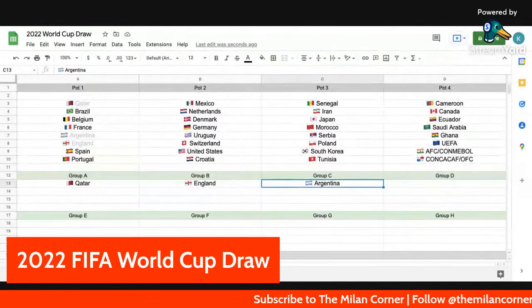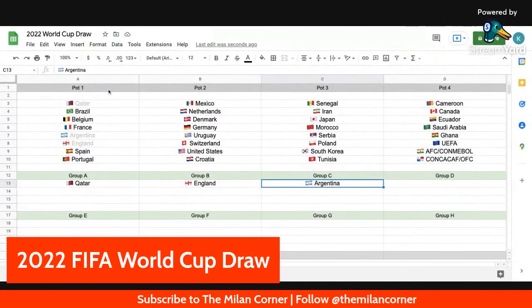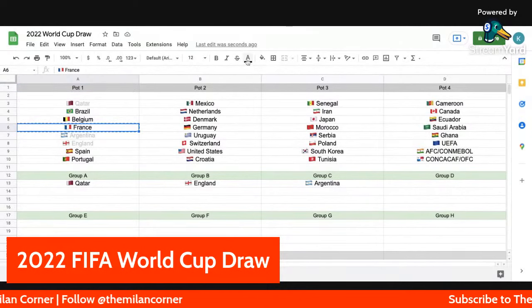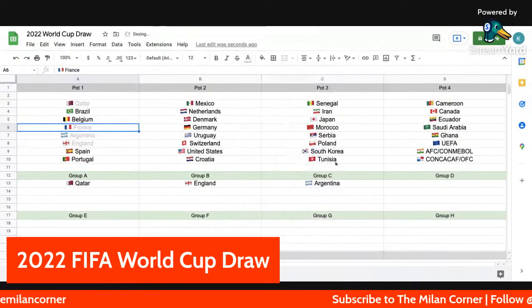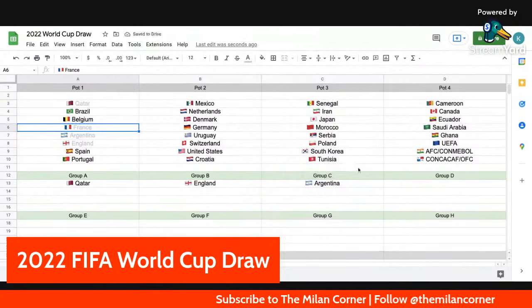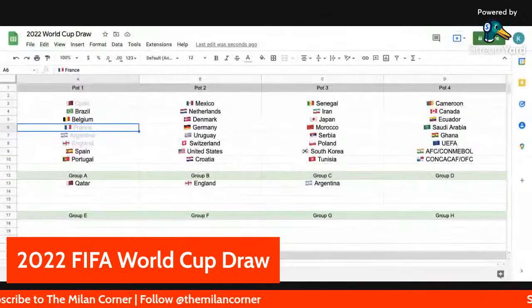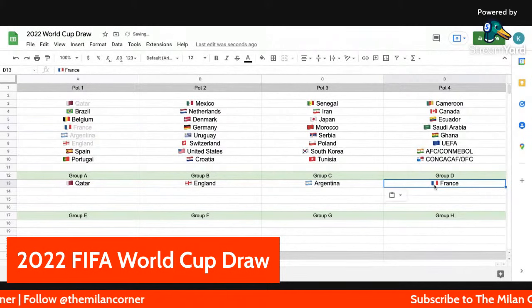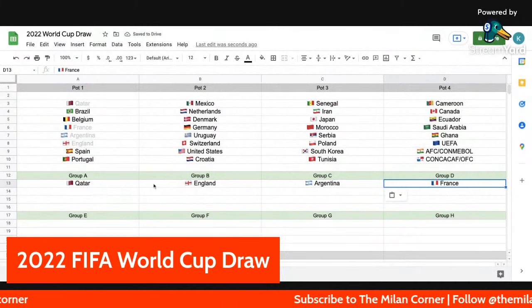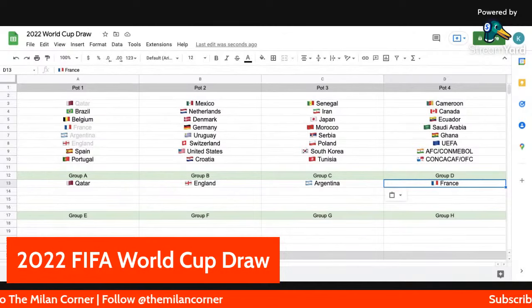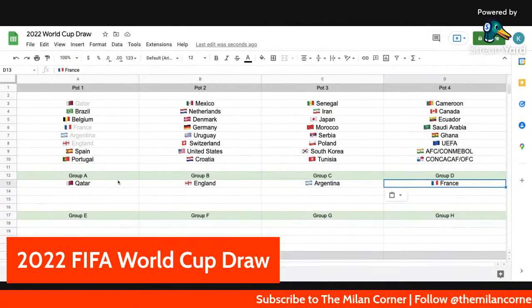Cafu pulls out another ball. Lots of background music. Very exciting background music happening. The defending champions, France. And it looks like they're going to be sitting in. So this is pretty much decided beforehand. France is going to be going in Group D. Man, they definitely need to find a way to make these draws a little bit faster because this stuff is a little too slow. I'll be honest. France goes into Group D.